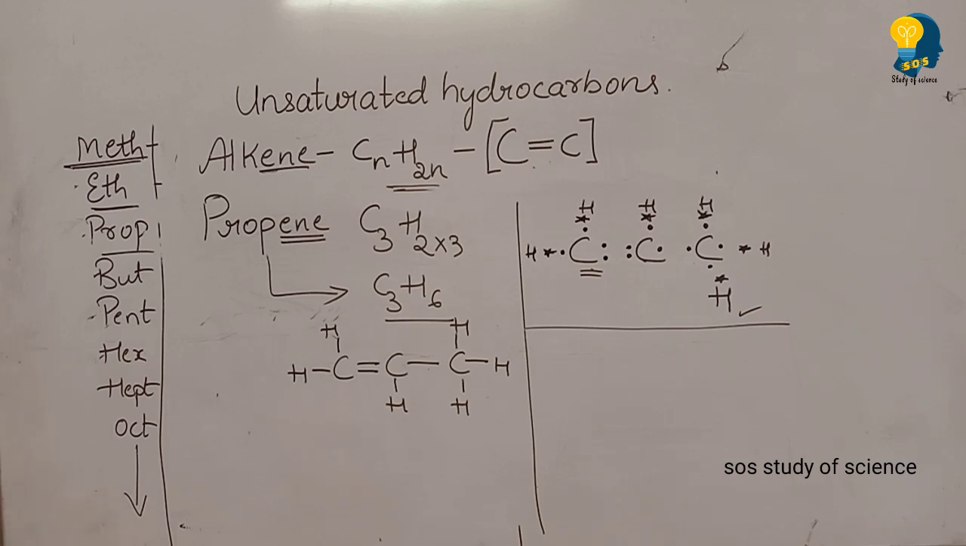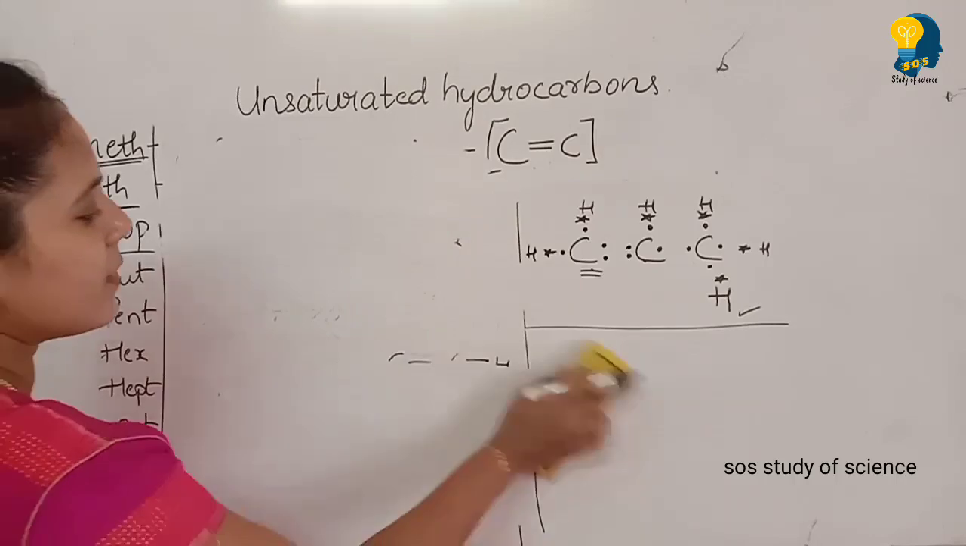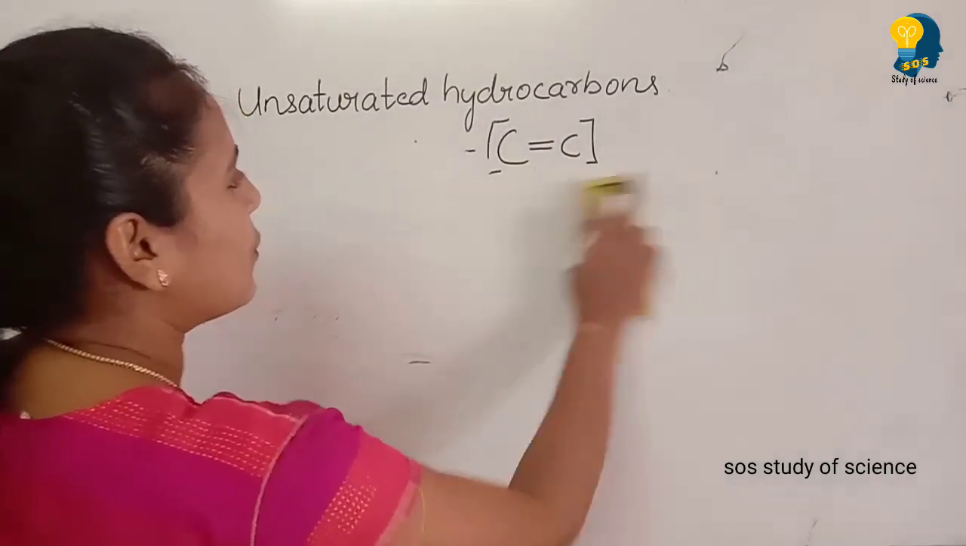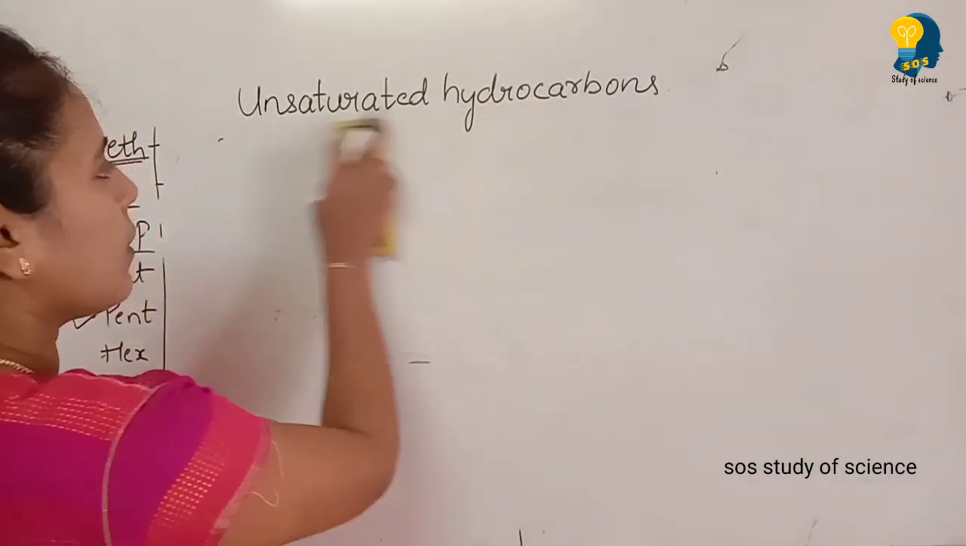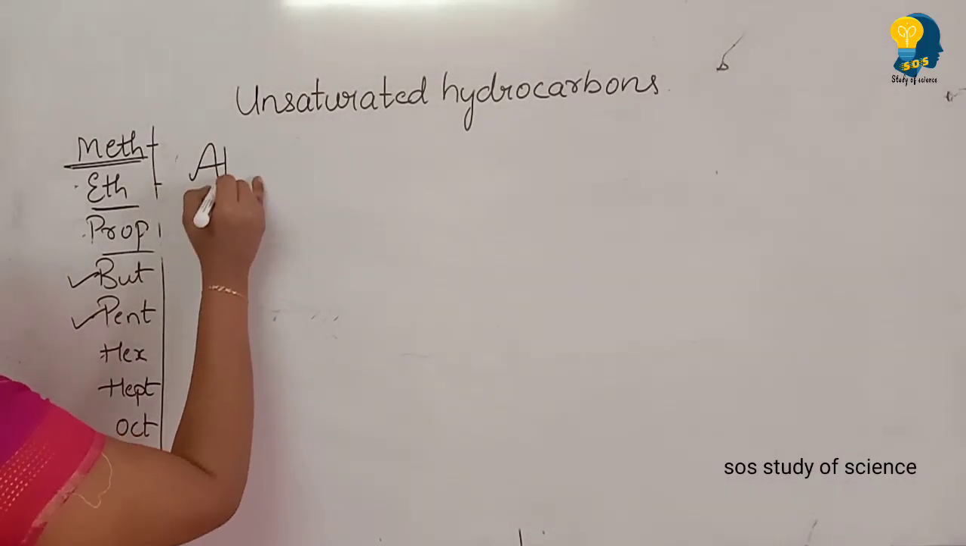So now let us start with the second member of unsaturated hydrocarbons, that is alkyne. You need to write homework as butyne and pentyne so that you will understand. So next let us move to understand the next member of unsaturated hydrocarbons, that is alkyne. We'll start with the alkynes.